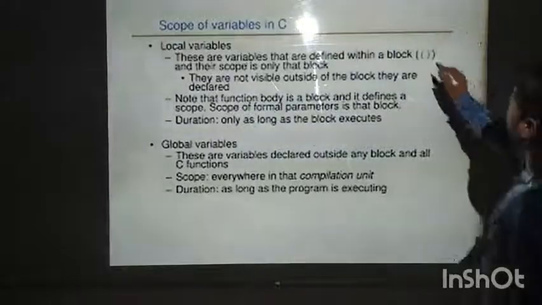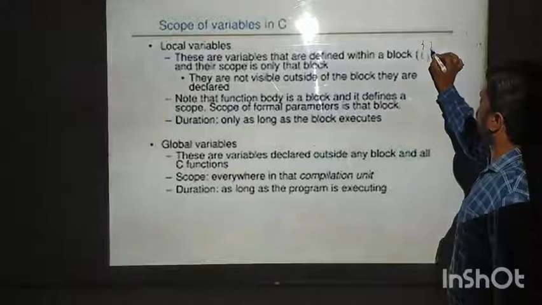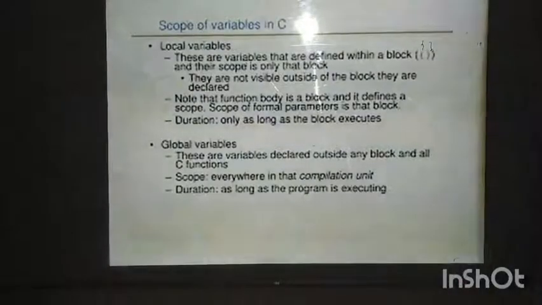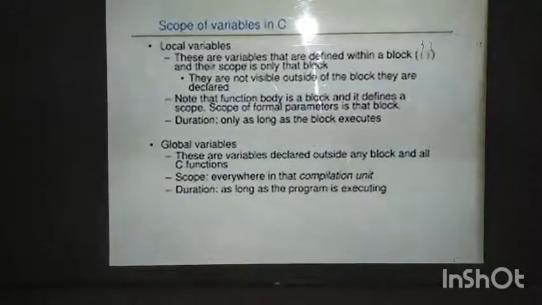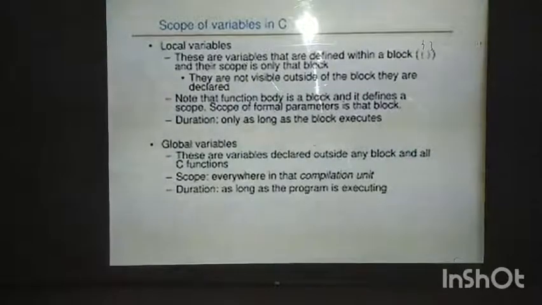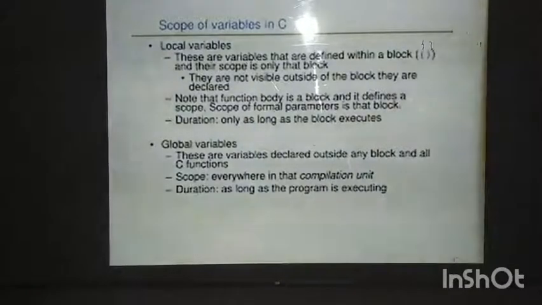This is a block, open and close, and their scope is only that block. They are not visible outside of the block where they are declared. Note that a function body is a block and it defines a scope. The scope of formal parameters is the block. Duration is only as long as the block executes.